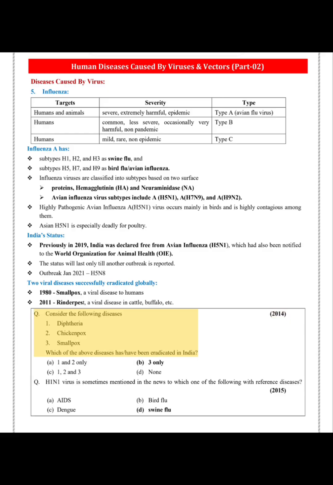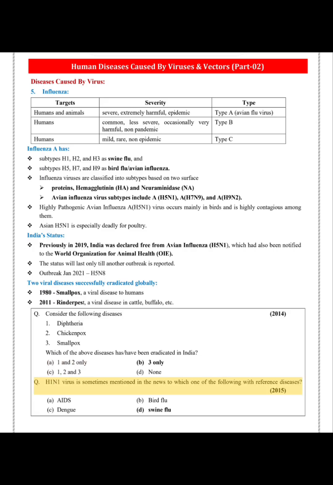2014. Q. Consider the following diseases. 1. Diphtheria. 2. Chickenpox. 3. Smallpox. Which of the above diseases have been eradicated in India? A. 1 and 2 only. B. 3 only. C. 1, 2 and 3. D. None.